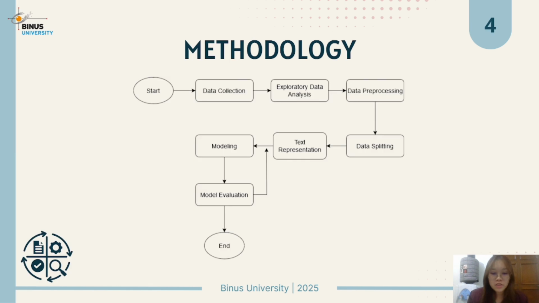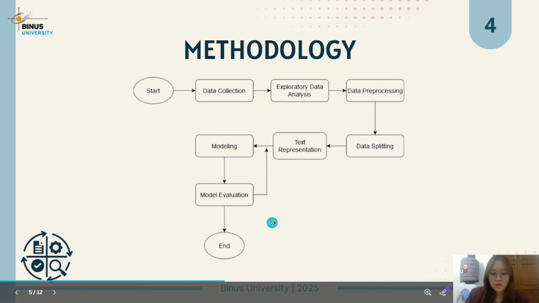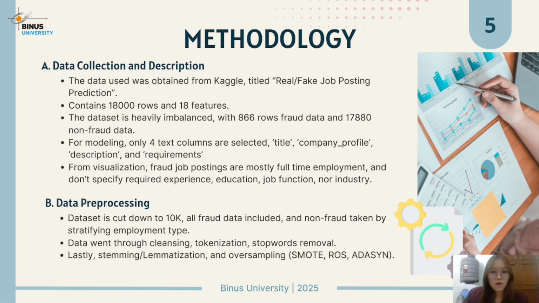Next is the methodology we use in this research. This research will go through 6 major steps, beginning with data collection, then exploratory data analysis, then preprocessing. After that, the data will be split into 80% training and 20% testing. The training data will then be used to train the models, and then all the models will be evaluated and then tuned. If the result is optimized, or if the result is what we want, then it will end the process. Here are the details of our methodology.